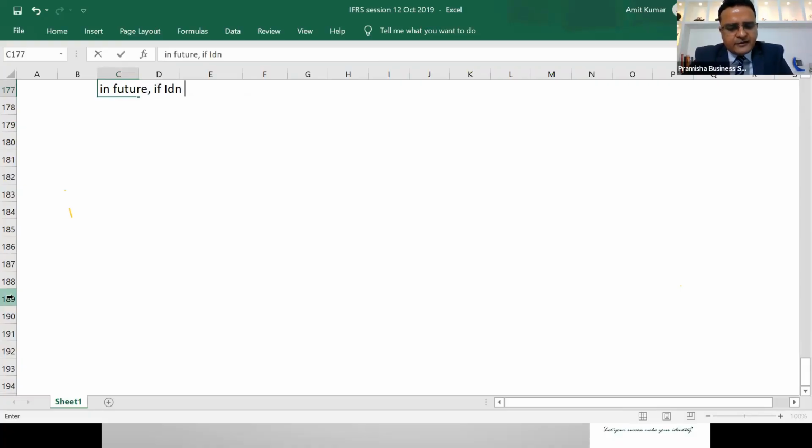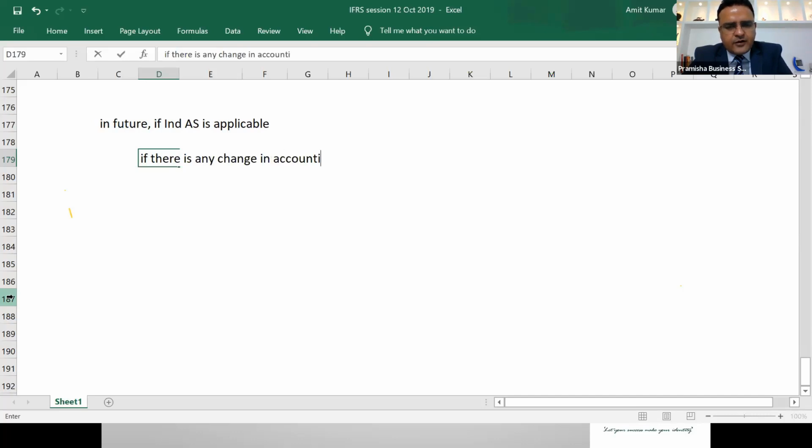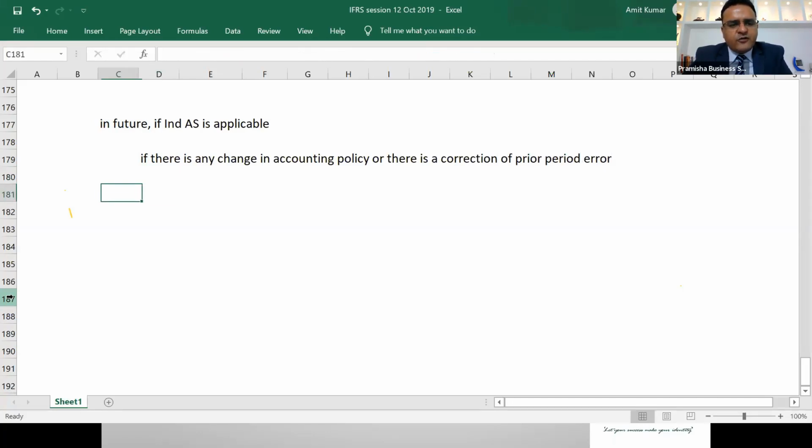If Ind AS is applicable, and if there is any change in accounting policy, or there is a correction of prior period error, which standard can they follow?